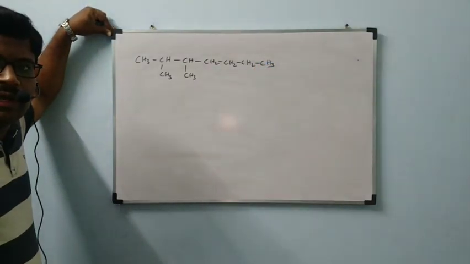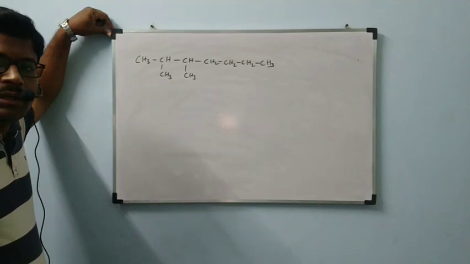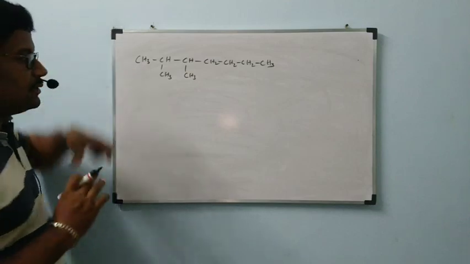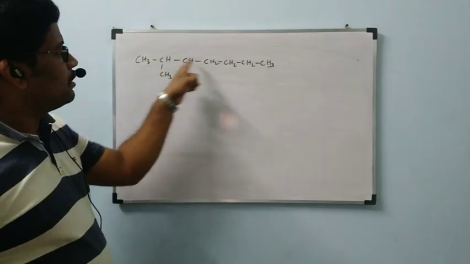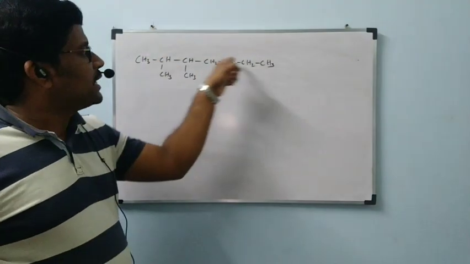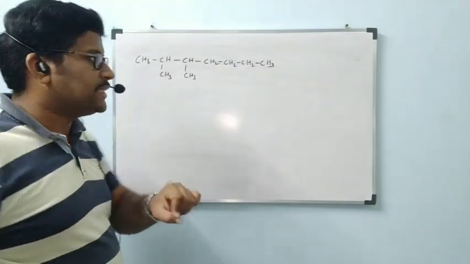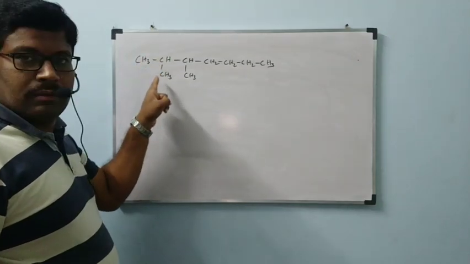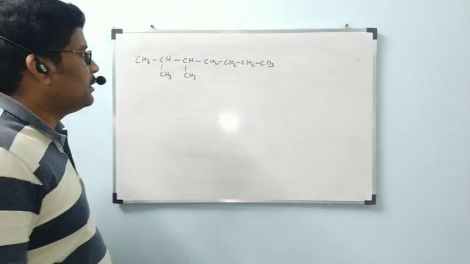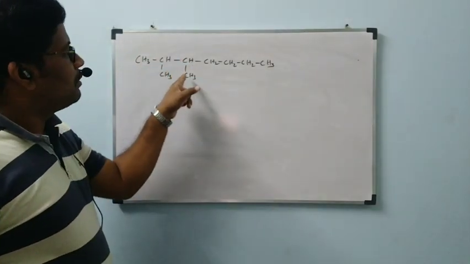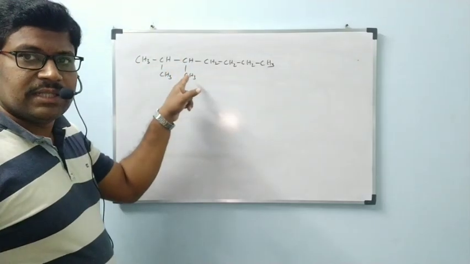This is the compound we have. I am going to show the possibilities in the given compound itself. See, straight chain, like this, possibility 1. Next, possibility 2. Next, possibility 3.